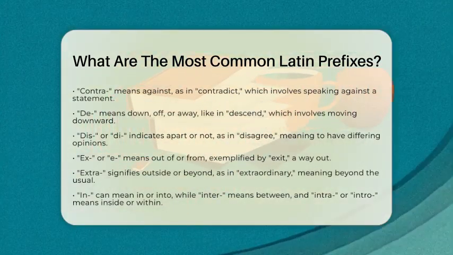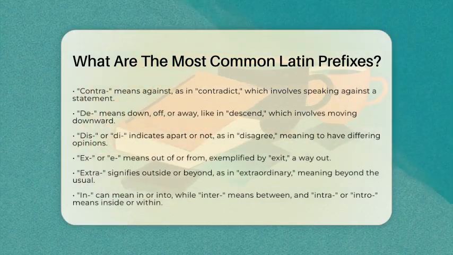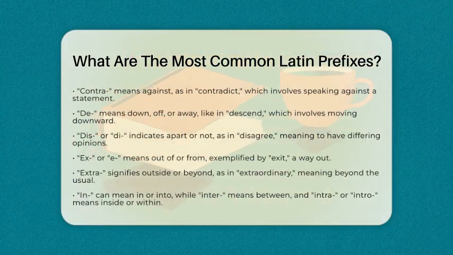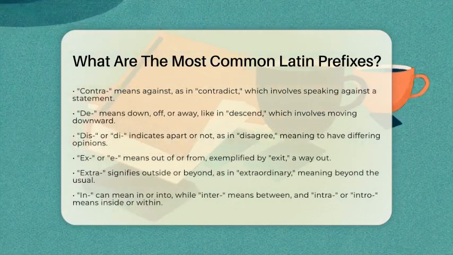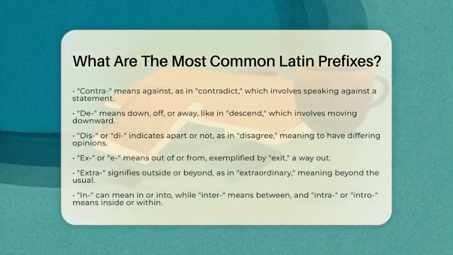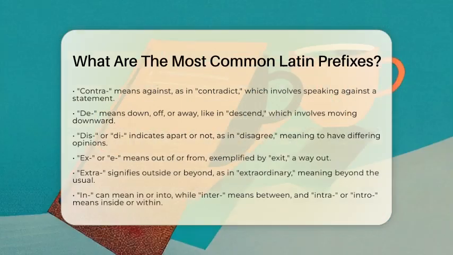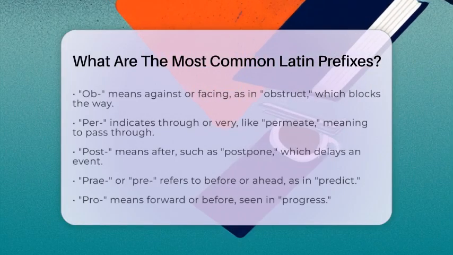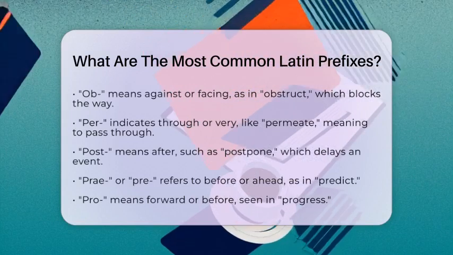Dis or dif means apart or not. For example, disagree means to have a different opinion. If two friends disagree, they see things differently. Ex or e means out of or from. Exit is a way out of a place. When you leave a room through the exit, you are going out.